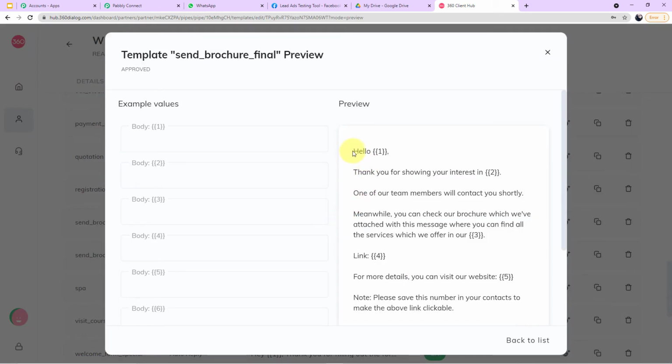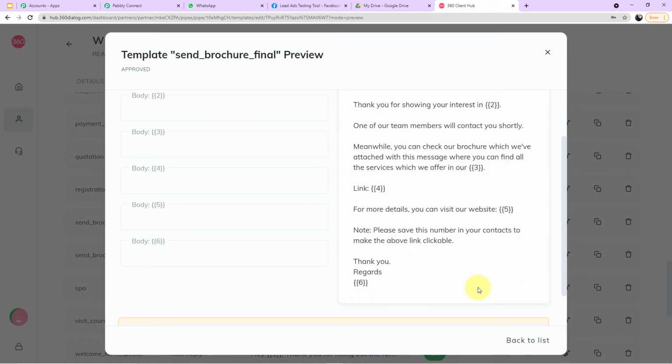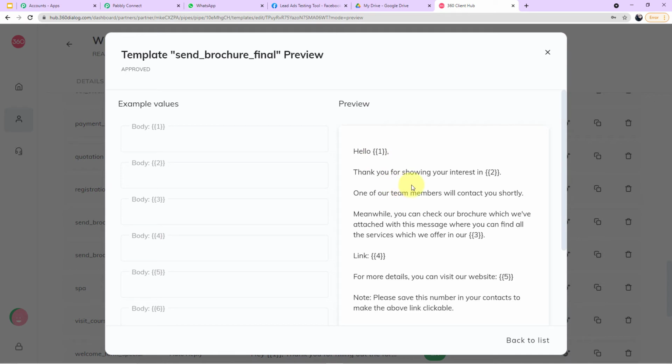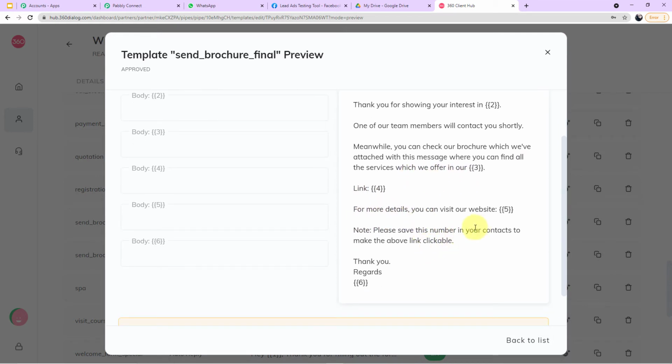So guys, a template is nothing but just the body of the message which will be sent to your customer. Okay, here you can read: hello, thank you for showing your interest in. One of our team members will contact you shortly. Meanwhile, you can check our brochure which we have attached with this message, where you can find all the services which we offer, in our link. For more details, you can visit our website. Note: please save this number in your contacts to make the above link clickable.